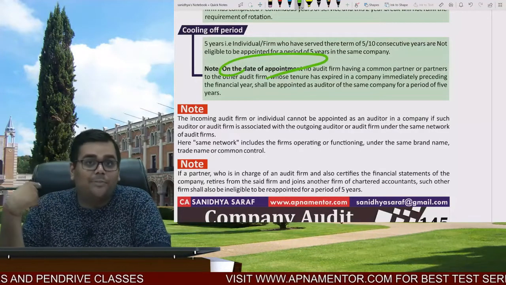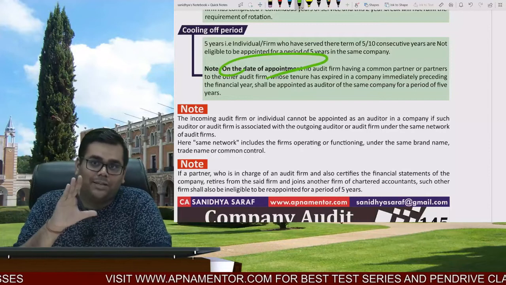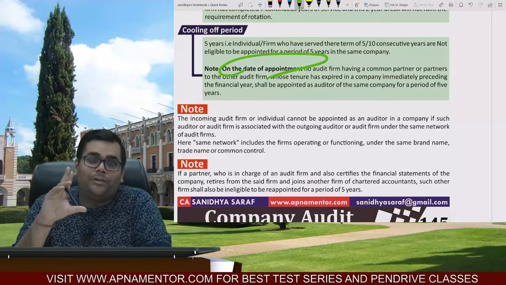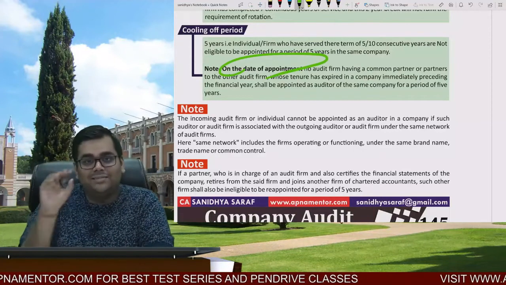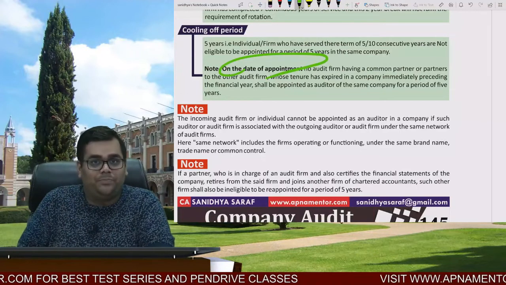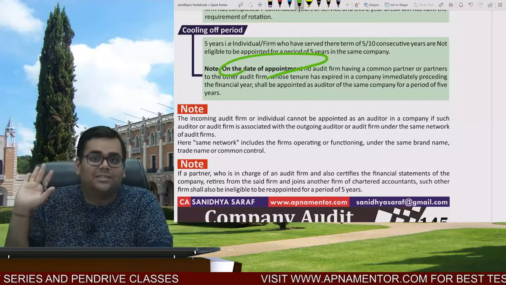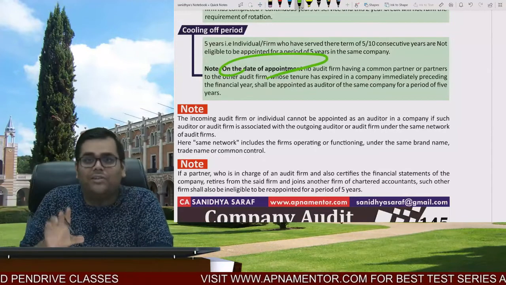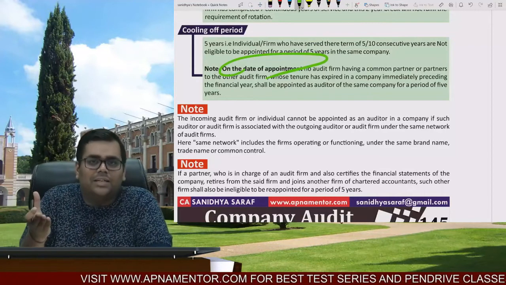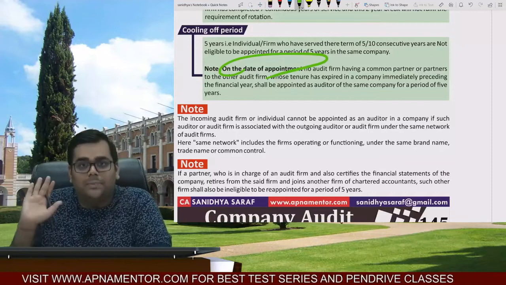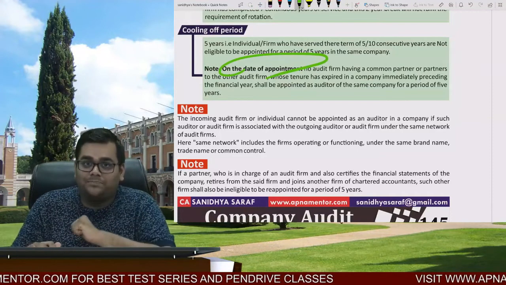think logically and take the other view. So in the exam you can write both the views, and you will be surprised that a question upon this came. Exactly the same question came. That on the date of appointment, there was no common partner, but one partner joins the other firm after 6 months. And the Institute has given the answer considering both the views. First of all, they have answered giving the literal interpretation, that there is no disqualification in this case. Most of the students wrote that there is a disqualification because they did not study these words carefully and they got 0 marks. And the other alternative they have given is that you can also answer as per the logical interpretation. But if you are answering as per the logical interpretation, you also have to write the literal interpretation first.